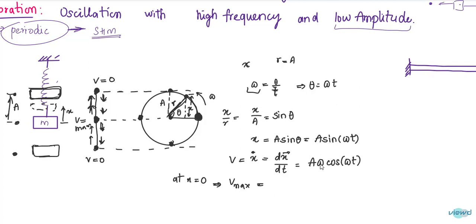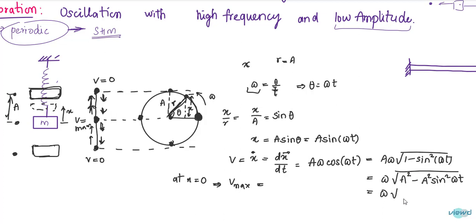Now I will write this a omega cos omega t in a different term. A omega cos omega t can be written as a omega under root of 1 minus sine square omega t. Taking a inside, that becomes the square root of a square minus a square sine square omega t.